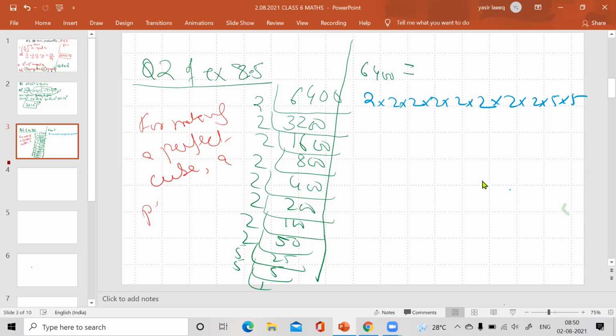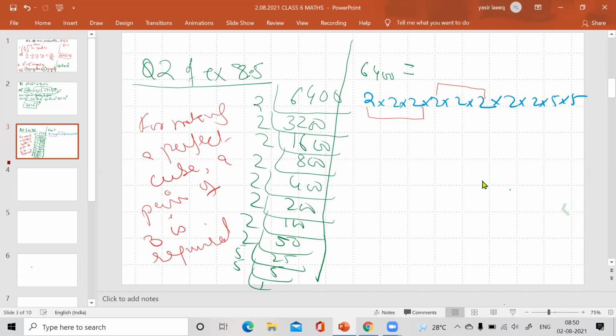Otherwise it will not be a perfect cube. See here, this is one group, this is another group, and here one 2 is left and one 5 is left. So 6400 is not a perfect cube.